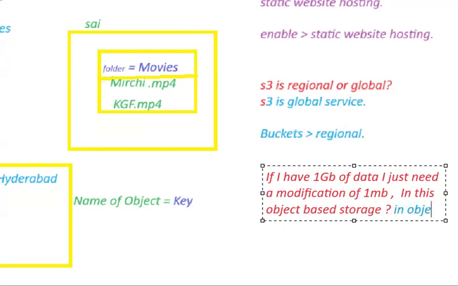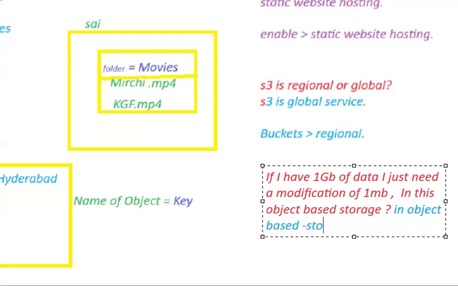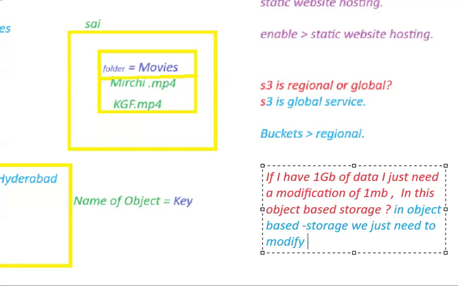In object based storage, we just need to modify 1 MB of data only. We don't need to modify the whole 1 GB of data.